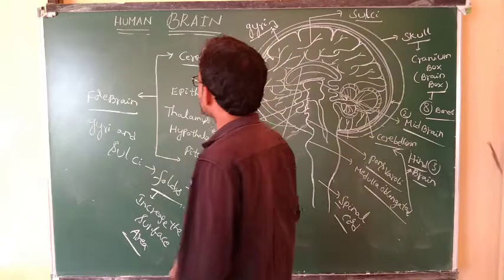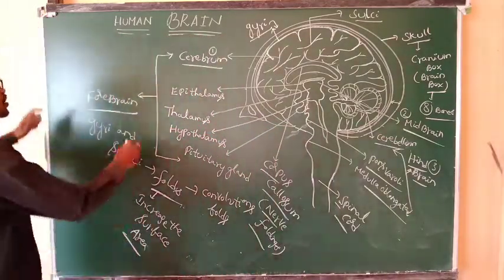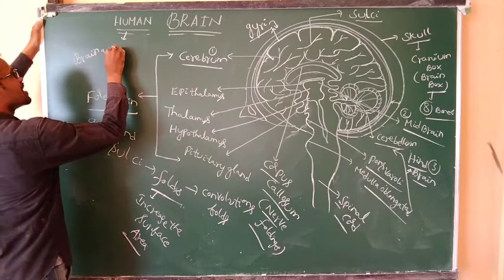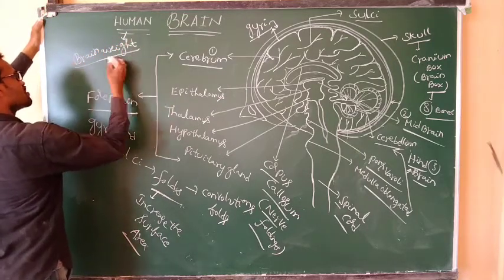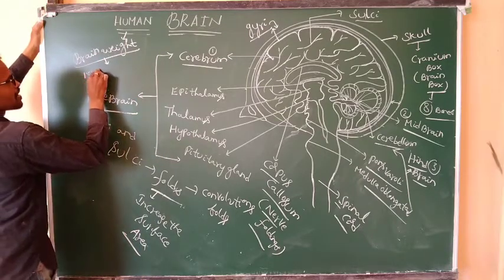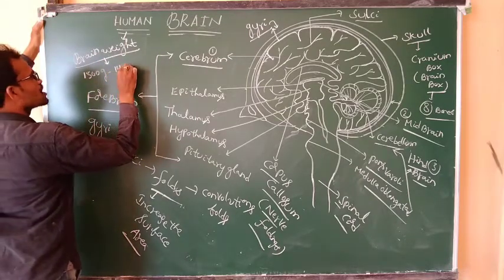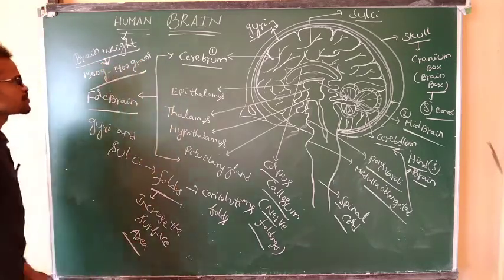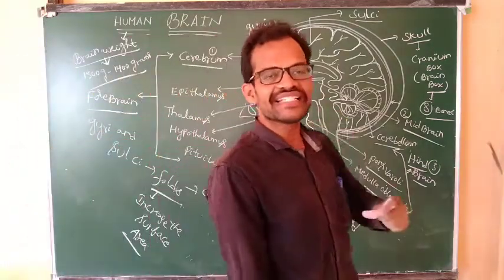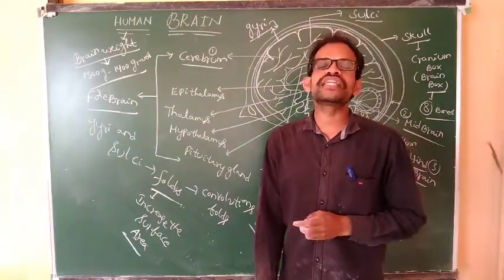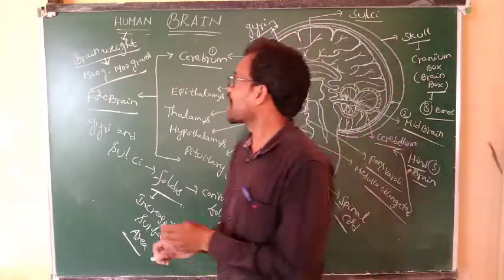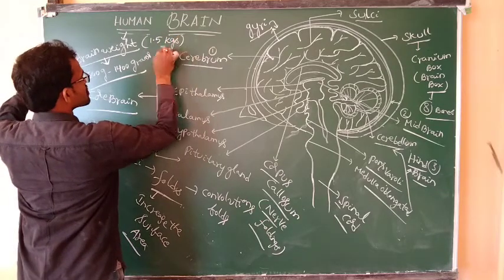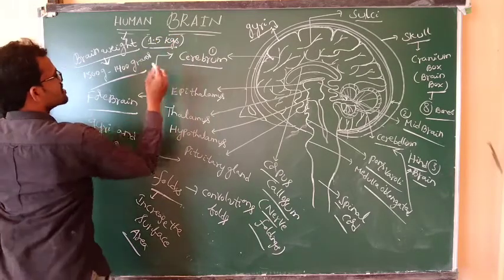The human adult brain weight. What is the weight of the brain? 1300 grams to 1400 grams. The adult human brain weight is 1300 grams to 1400 grams, about 1.5 kgs.